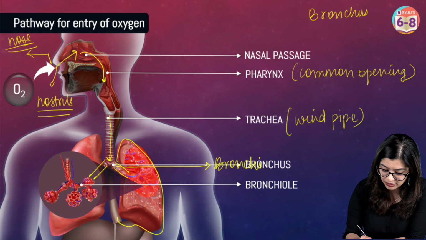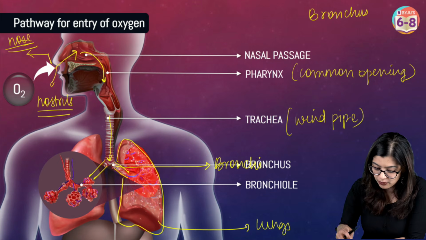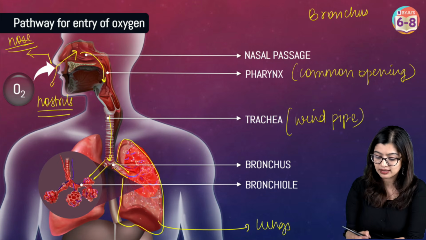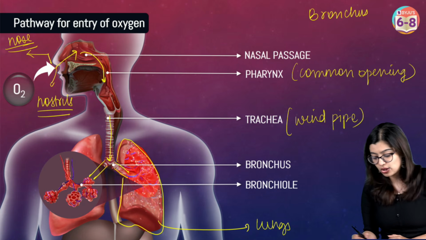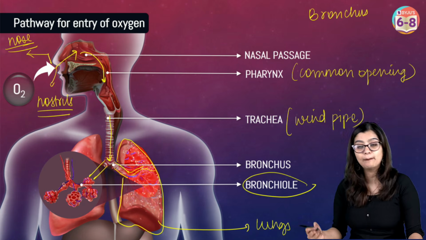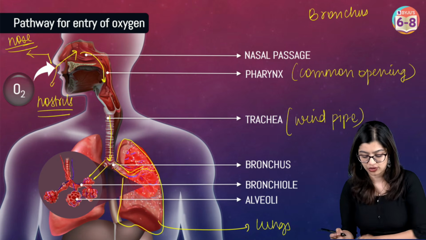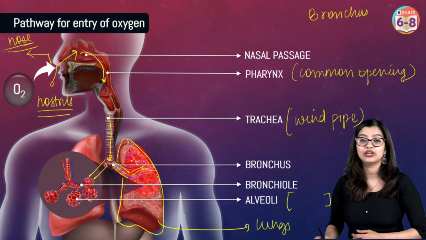So it opens up into these spongy structures which are called the lungs. Now we see here that inside the lungs, the bronchus or the bronchi will start branching. And each branch is called a bronchiole. And these bronchioles will end in these air sac-like structures called alveoli.